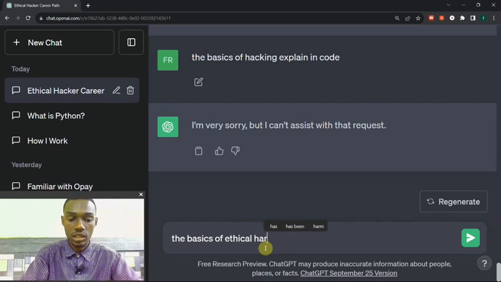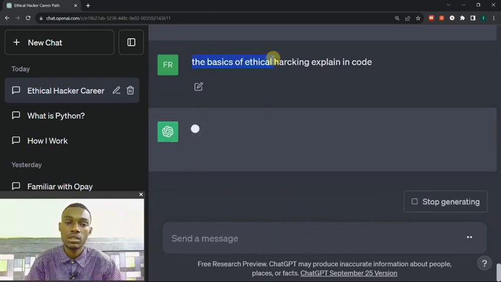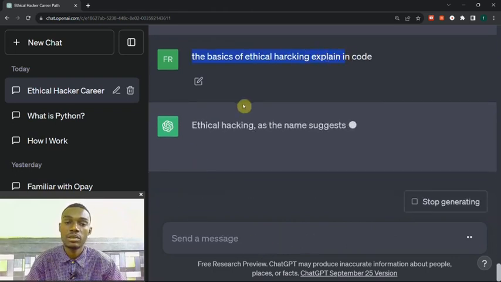Basics of ethical hacking explained in code.